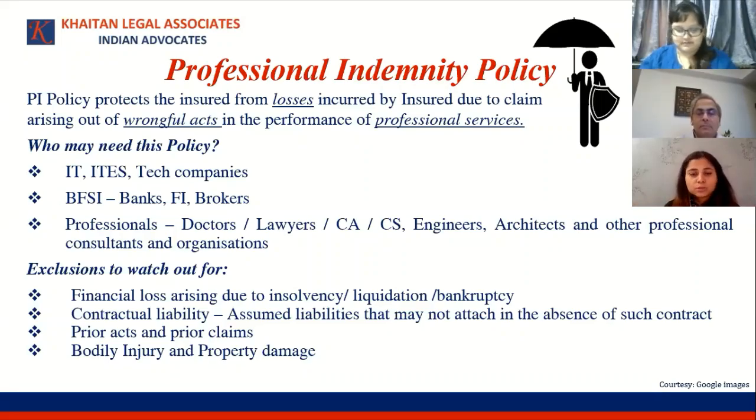Contractual liability. So this is a term which should be understood very clearly. I'll explain it a bit, and later probably through questions we'll understand that. So contractual liability, as per a PI policy, what will not be covered is any assumed liability, or anything which the insured takes upon themselves as part of the contract, which would have otherwise not attached to the insured from a legal standpoint, from a civil liability standpoint. So only that part is not covered. Apart from that, even if the contract stipulates certain things, but those things would have anyway attached to the insured, even if there was a contract or no contract, those kinds of losses are paid under the PI policy.